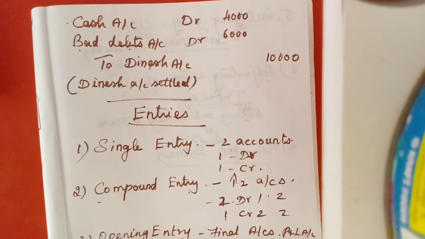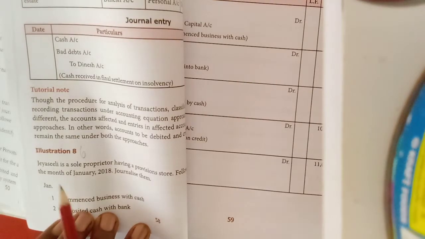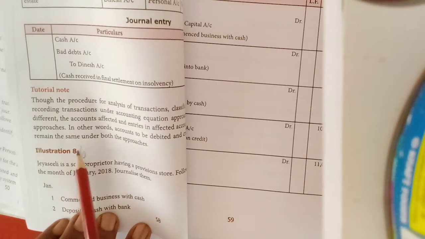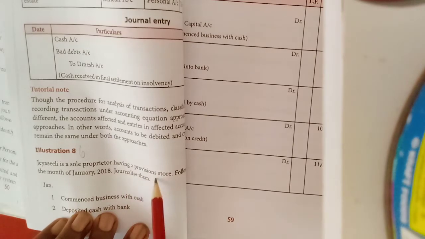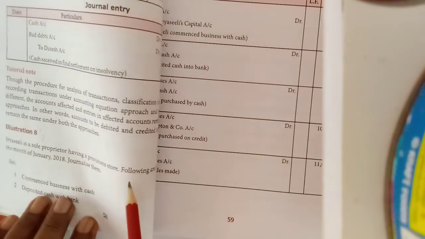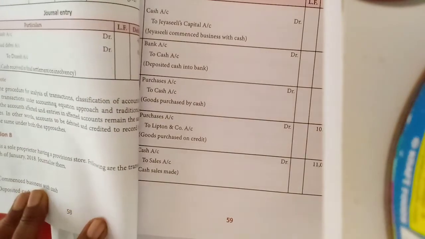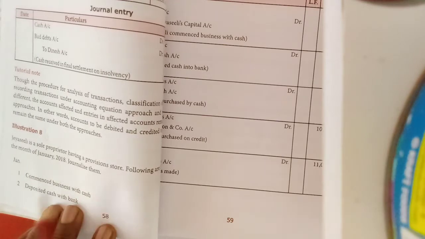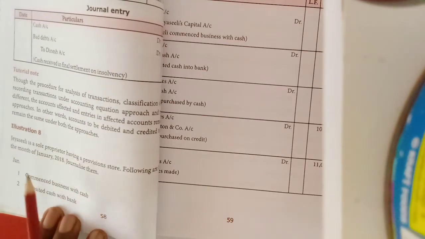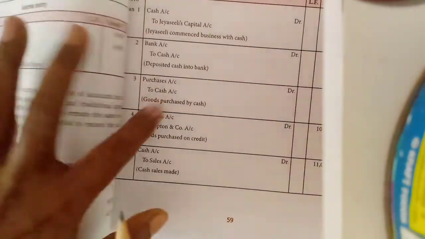Okay, students, I will read out this illustration. Illustration 8.6 in your book. JSCD is a sole proprietor having a provision store. Following are the transactions during the month of January 2018. Journalize them. Commenced business with cash, January 1. January 2, deposited cash with the bank.